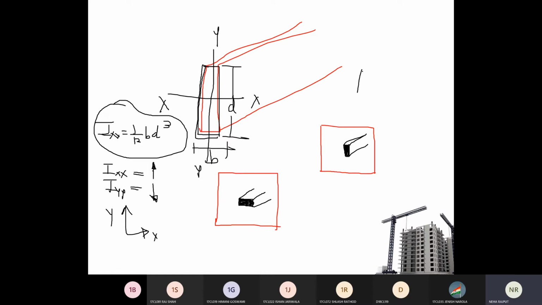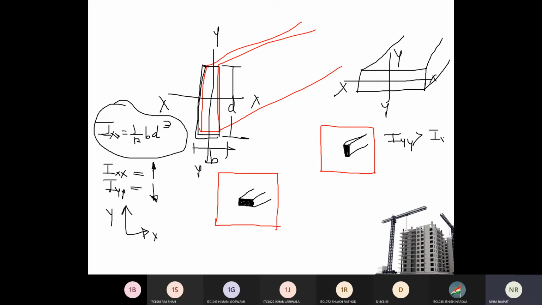And another placement is like this. Now if you have placed your shear wall like this, then this is your Ixx, this will be your Iyy. So by providing shear wall in this manner, the Iyy will be more and Ixx will be less. So the shear wall will be strong in one direction only, and it will give resistance in one direction only compared to the other direction. So that we will see at the time of center of stiffness calculation.